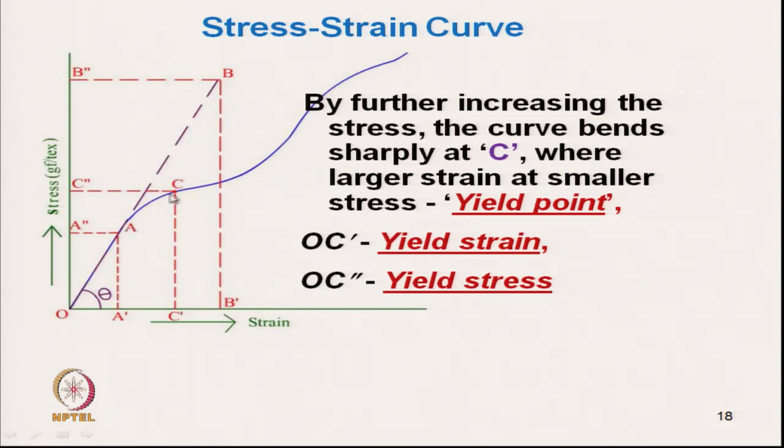So, it bends towards the x axis. This particular point is known as the yield point. OC dash is the yield strain and OC double dash is the yield stress.